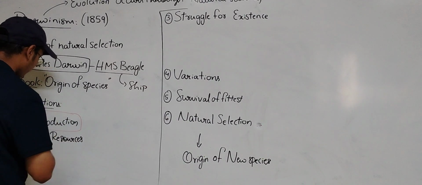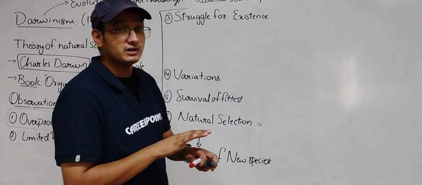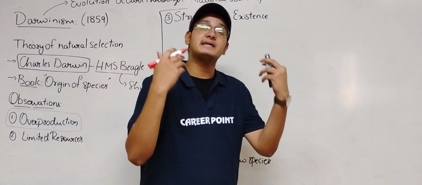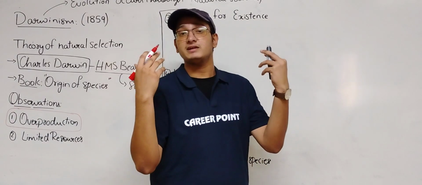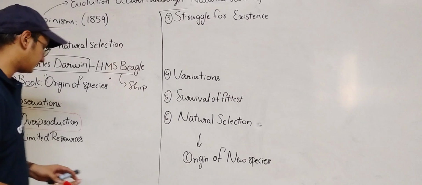Next we have limited resources. Our Earth is not an unlimited, resourceful place, because there are different kinds of animals and different kinds of organisms, so there is too much competition for everything.